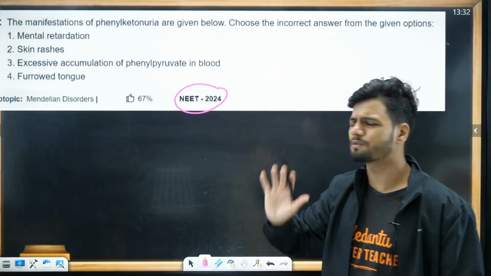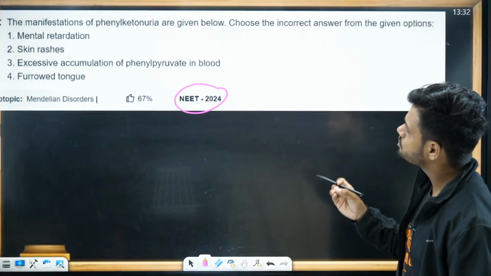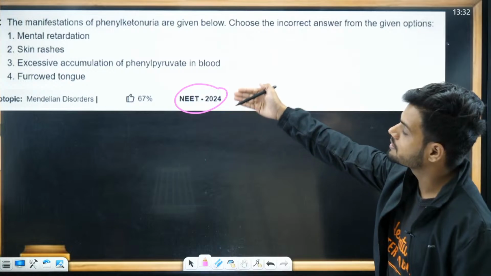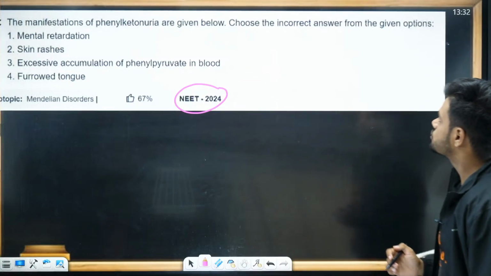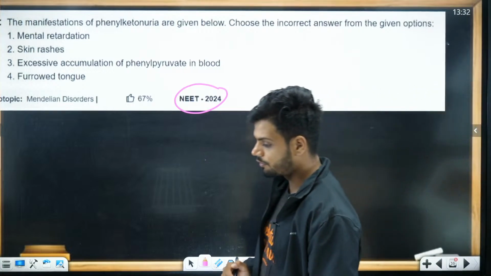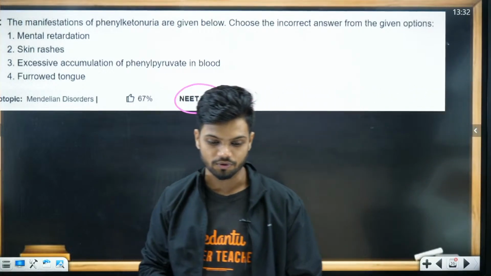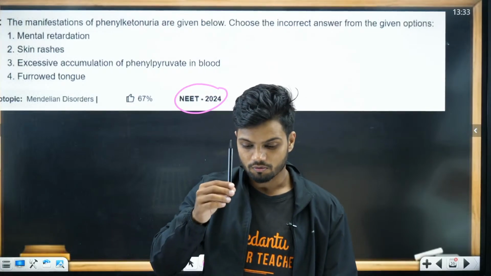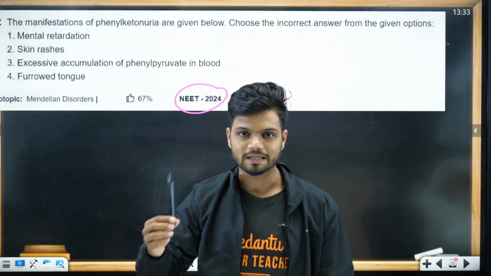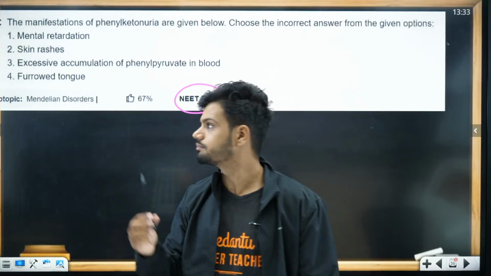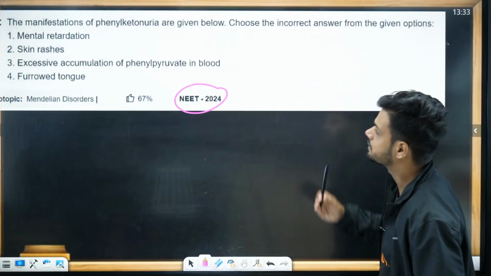Many questions are there. The manifestations of phenylketonuria are given below. Okay, these are the symptoms of phenylketonuria. Choose the incorrect answer from the given options. Phenylketonuria, all of you know, is a type of pleiotropy, right? One gene, multiple phenotypic expressions. Pleiotropy. Now tell me which of the following is not a symptom.